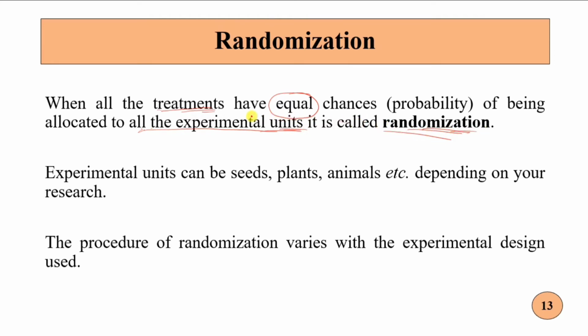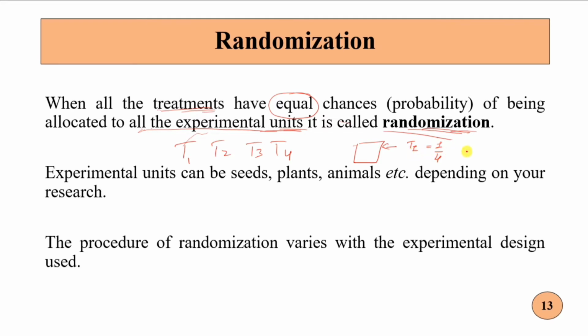Suppose there are 4 treatments, T1, T2, T3 and T4, and there is one experimental unit. What is the probability of application of T1? That would be 1 upon 4, because all the treatments have equal probability of being allocated.